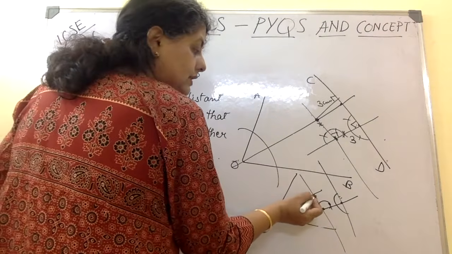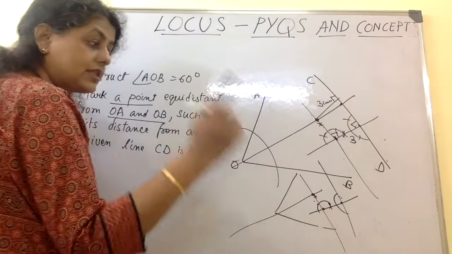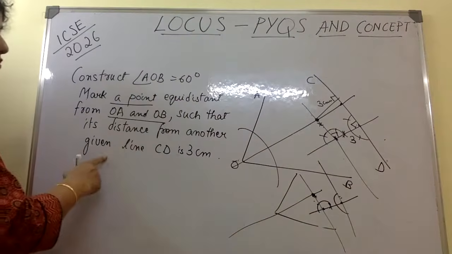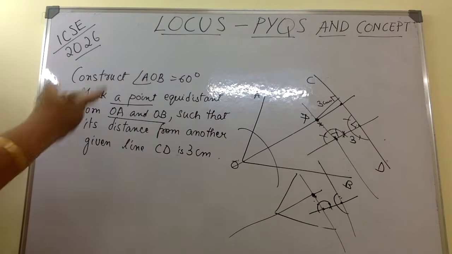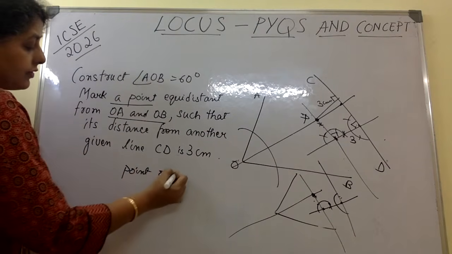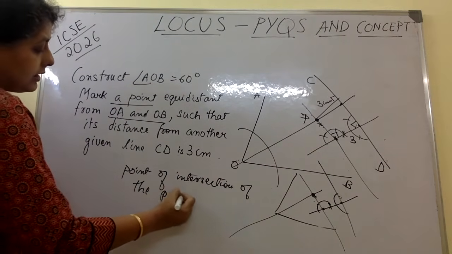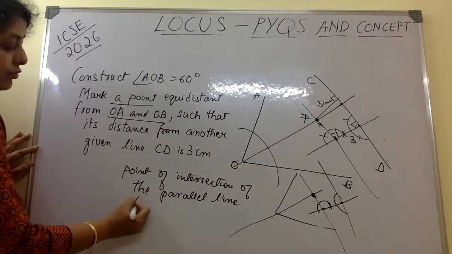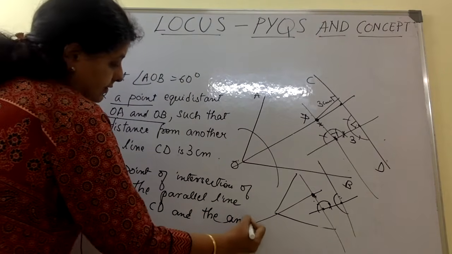When they become parallel, this is your point, the point of intersection of the other parallel line and the angular bisector is your required point. So we'll name that point as the point P. So my answer, if they will see the diagram only, but still you can write point of intersection of the parallel line to CD and the angular bisector.